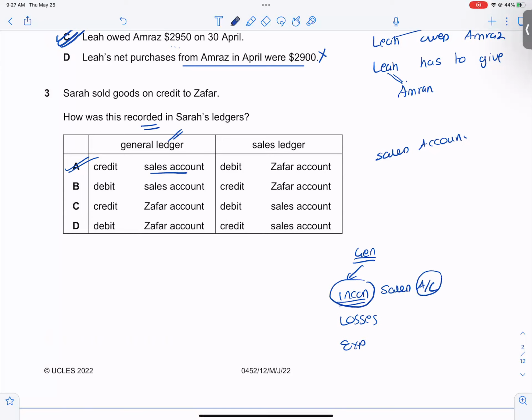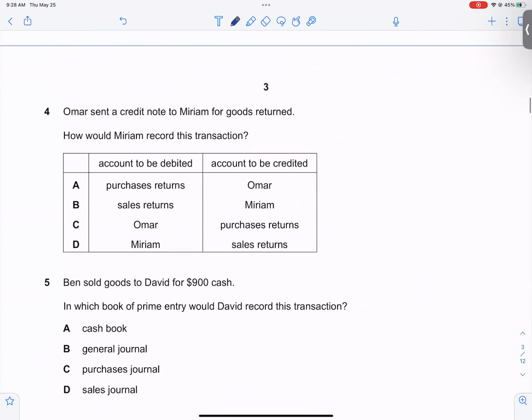Sales account is maintained in the general ledger and customer account is maintained in the sales ledger. So when I sell the goods on credit, it would be sales credit, customer debit. It's option E. Let's go to the next one.